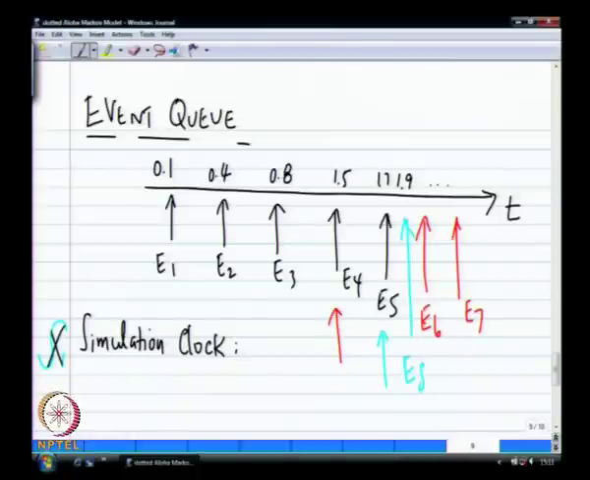Every time, your simulation clock will be set to the current event time. When you schedule an event, you will also tell what time that event is going to be handled. So your clock will jump from one event to the next. The simulation clock will start off at 0, and when it handles the first event it becomes 0.1, at the second event the clock becomes 0.4, and so on. So it is discrete, and that is how the simulation clock moves.